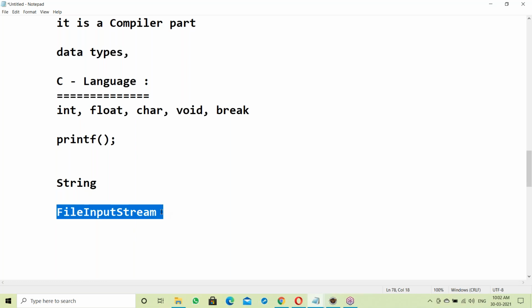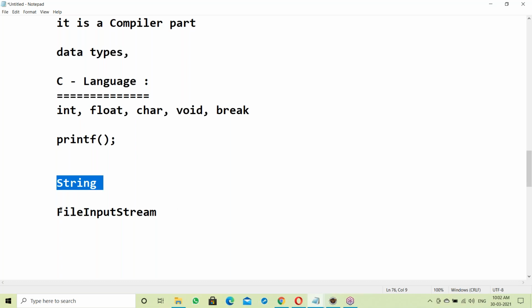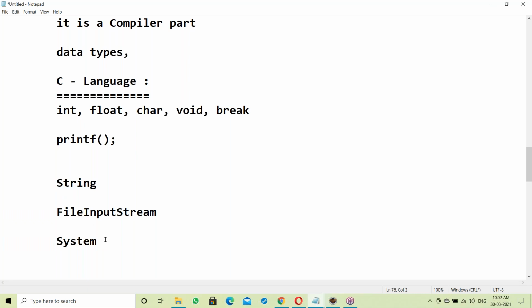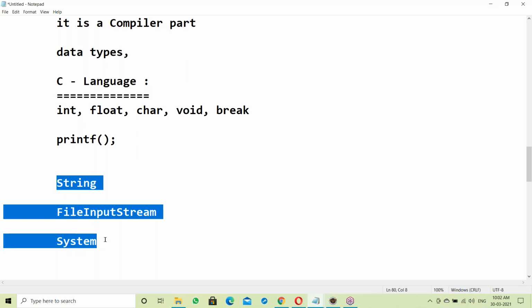It's a class from the Java library, not a part of the compiler. Likewise System, as in System.out.println, is not a part of the compiler. All the classes from the Java library are not part of the compiler, so they don't come under the core part.